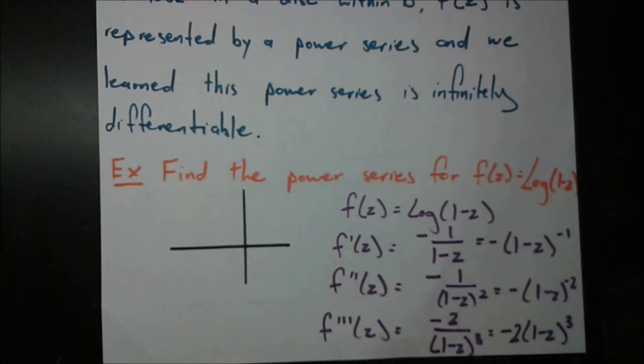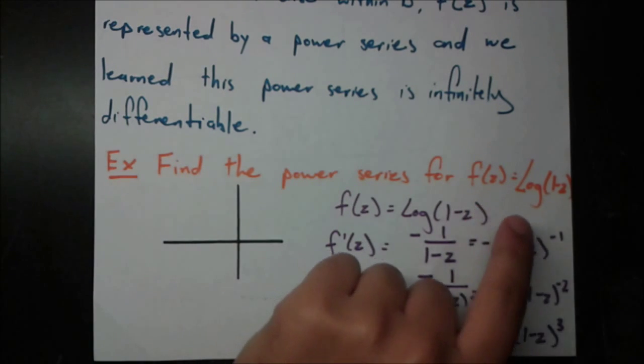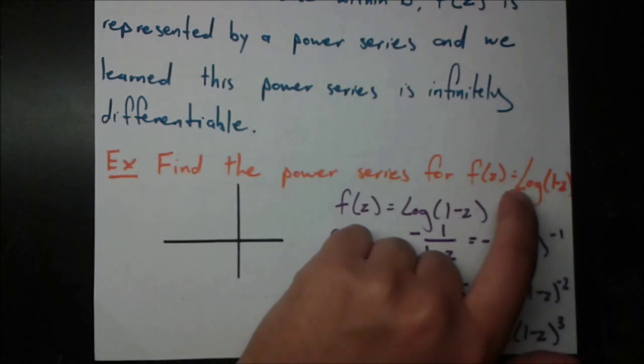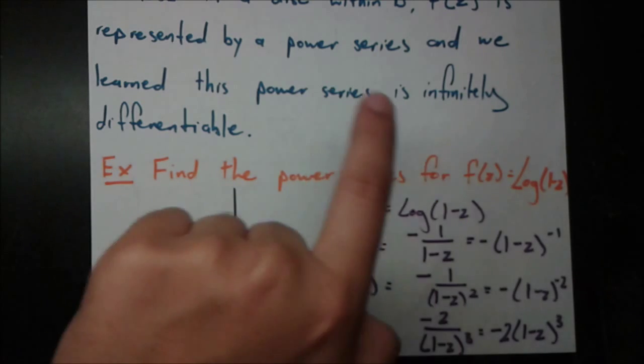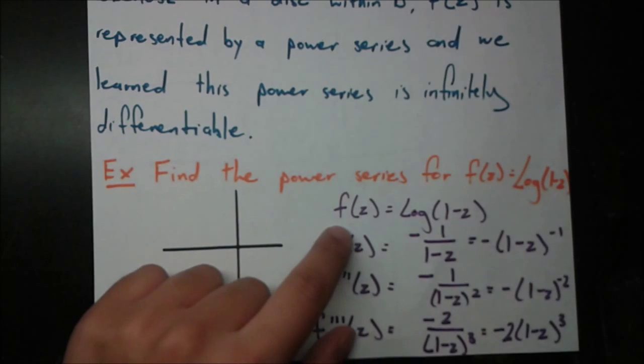So now before we go on with theorems, let's do some application. Let's do an example. So here's the task. We want to find the power series for f of z equals big log of 1 minus z. So remember, when we have this big log, it's the principal branch of the logarithm where argument goes from negative pi to positive pi.